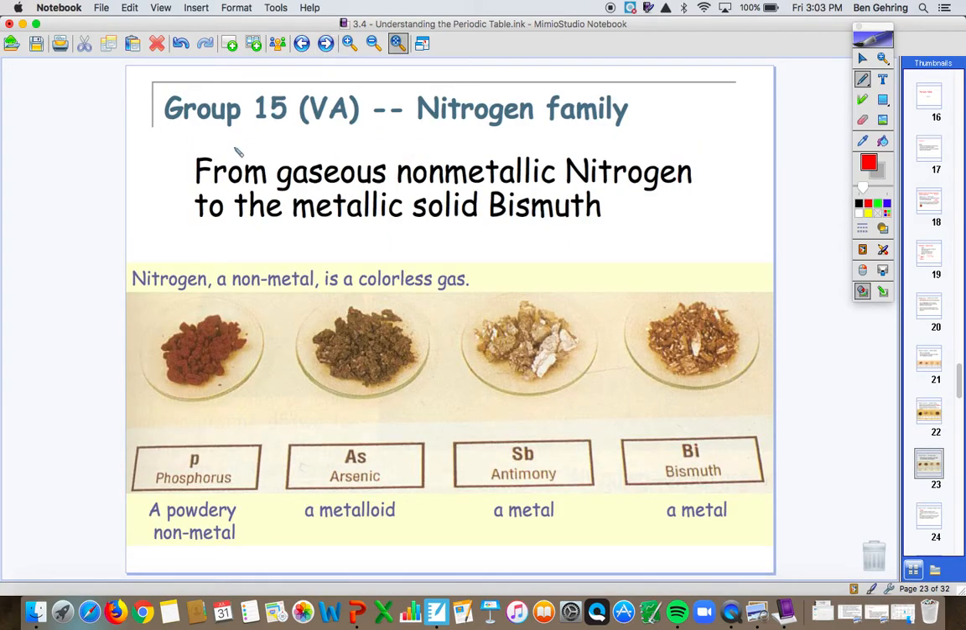Group 15, the nitrogen family, is another example where you have all three types. Nitrogen is a nonmetal and it's a colorless gas. And then as you go down, you get to phosphorus and arsenic.